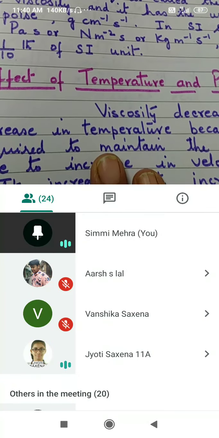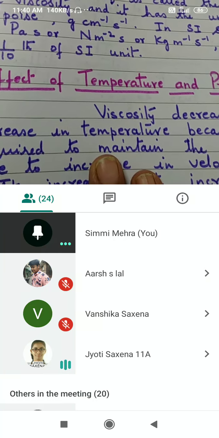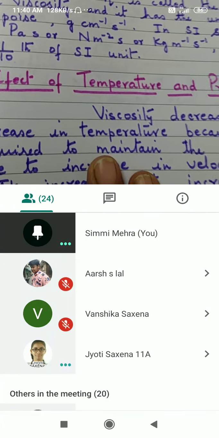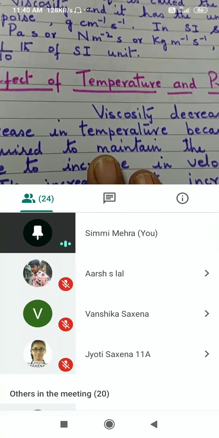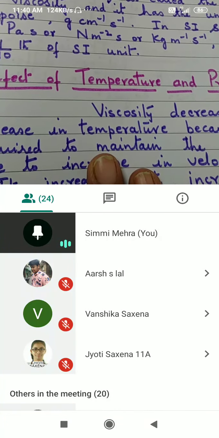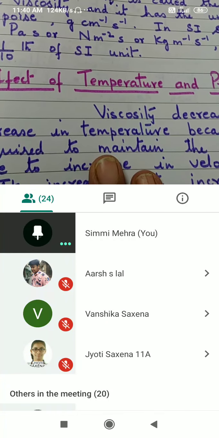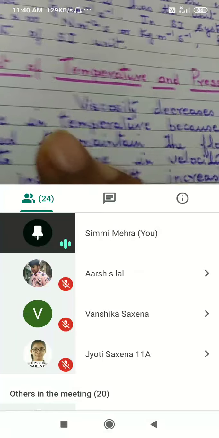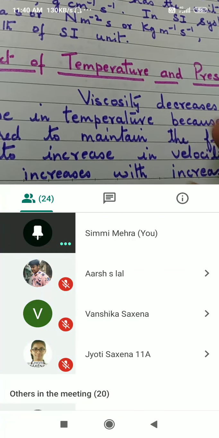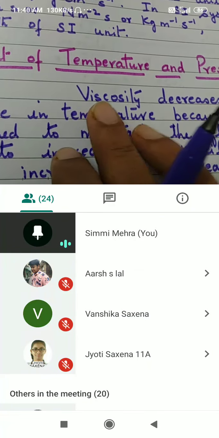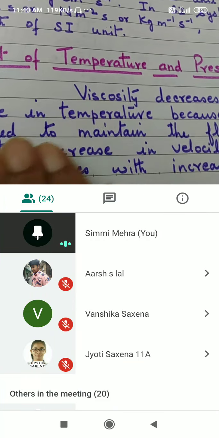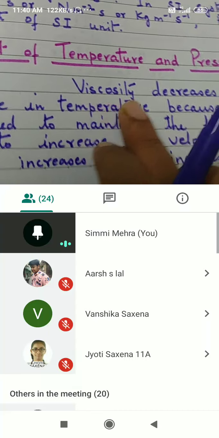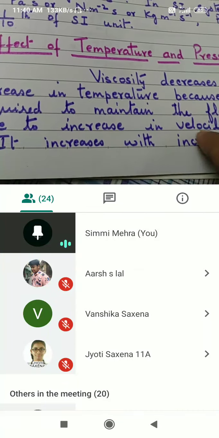It starts melting. But there the reason is not viscosity. The reason is something else. There is change of state. Jelly is a viscous state. There is only change of state taking place. Here what happens is, if the viscosity decreases, then the liquid will spread more. So viscosity decreases with increase in temperature.